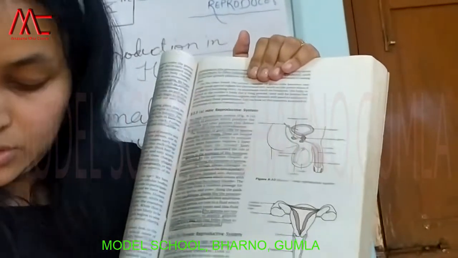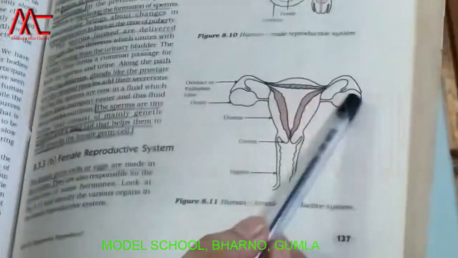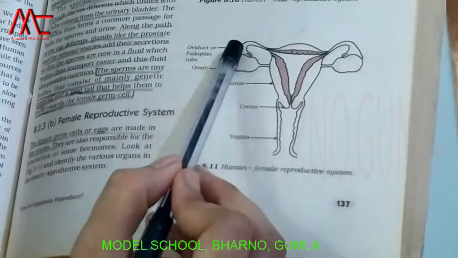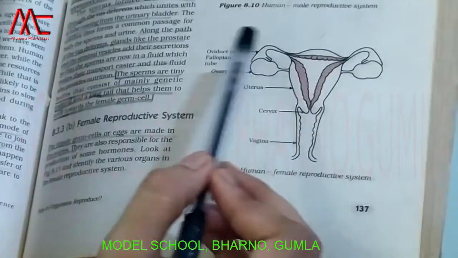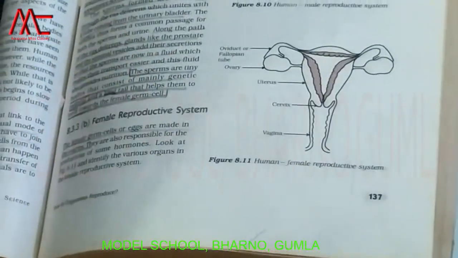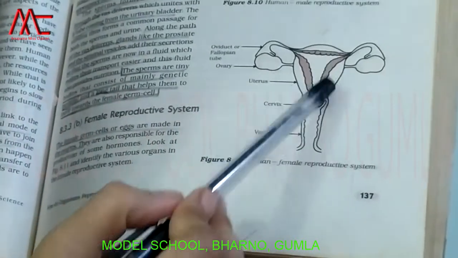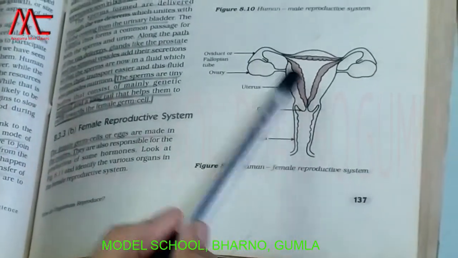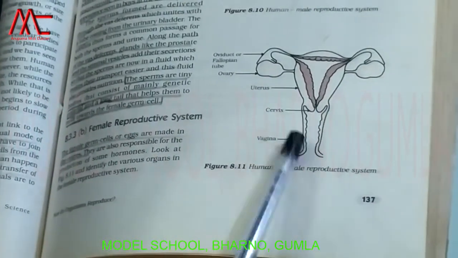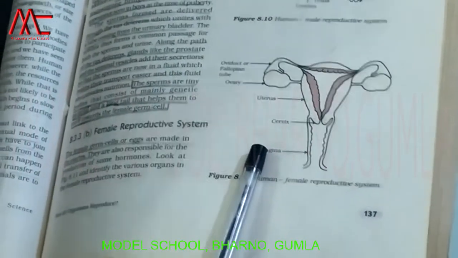See, these are a pair of ovaries. This balloon-like structure which is visible in the diagram is your ovary. And this pipe-like structure on both sides is your oviduct, and another name of this oviduct is your fallopian tube. This V-shaped structure that you can see is your uterus. This pointed structure is your cervix, and below the cervix is your vagina.